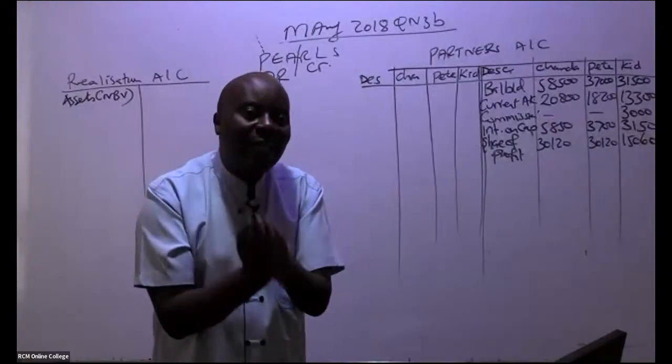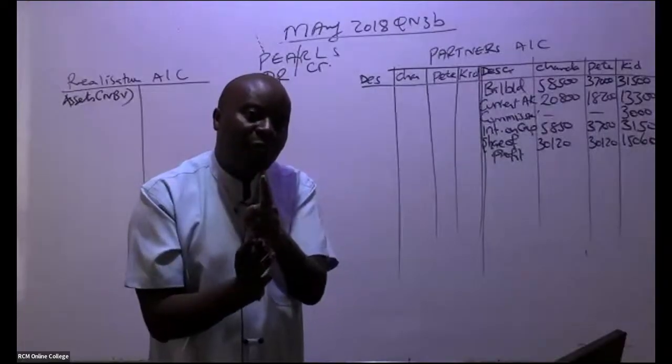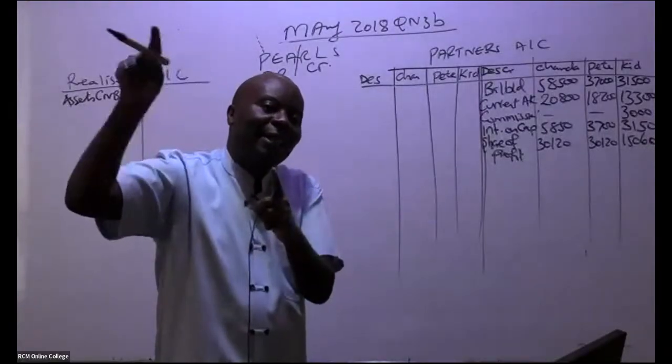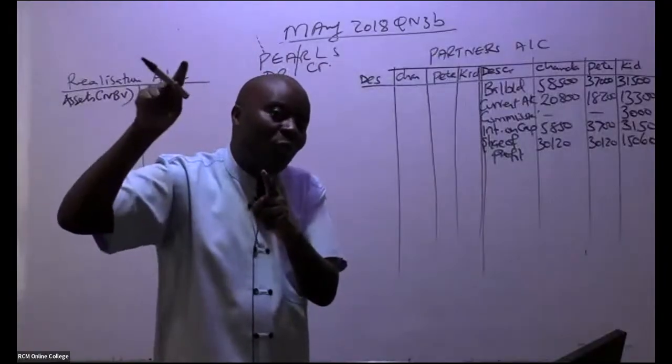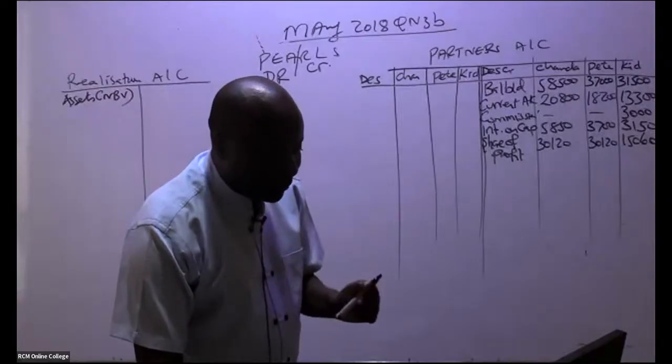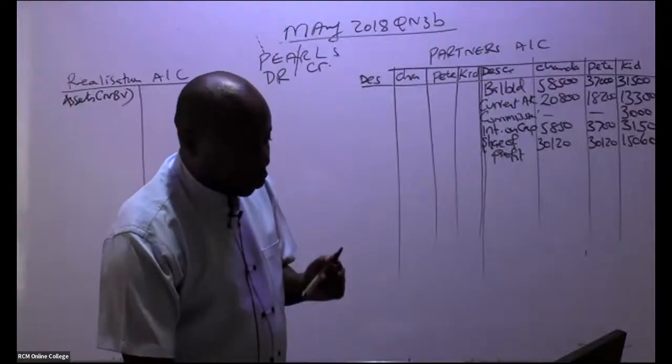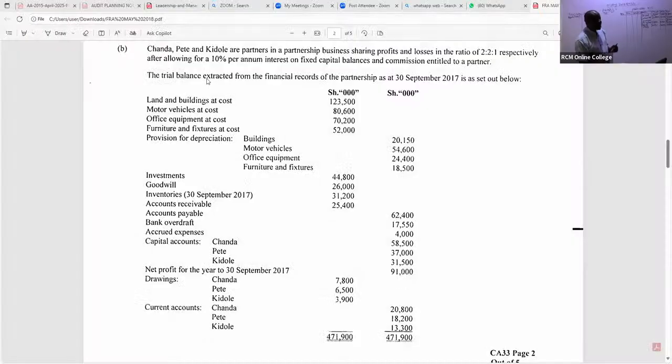So whenever you're closing assets, you shall be debiting the realization account, and then you credit the assets, and you're crediting those assets at net book value. So then you go straight away to the trial balance. So in the trial balance, what have they told us here? The trial balance extracted from the financial records of the partnership as at 30th September 2017 is set out below.